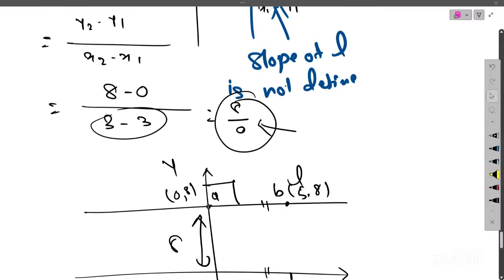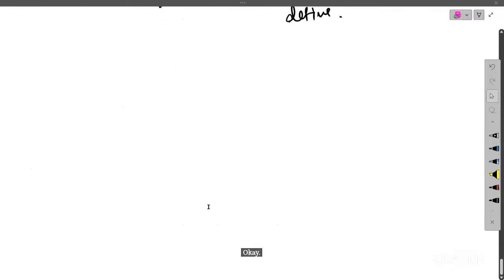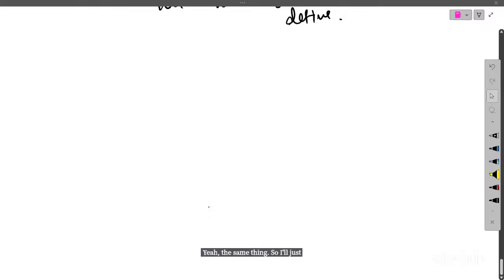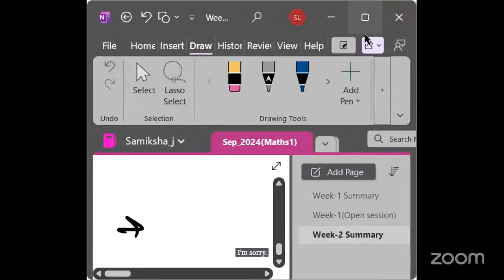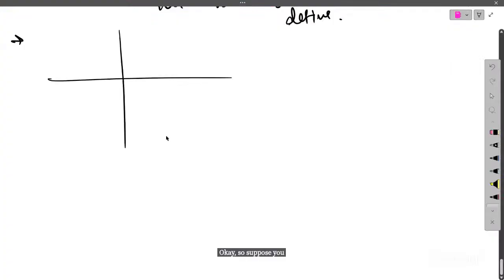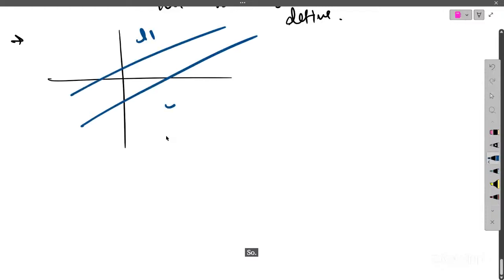Okay, fine. So now let's go to the next topic. I'll just quickly go through this. Suppose you have two parallel lines, this is line L1, this is line L2.